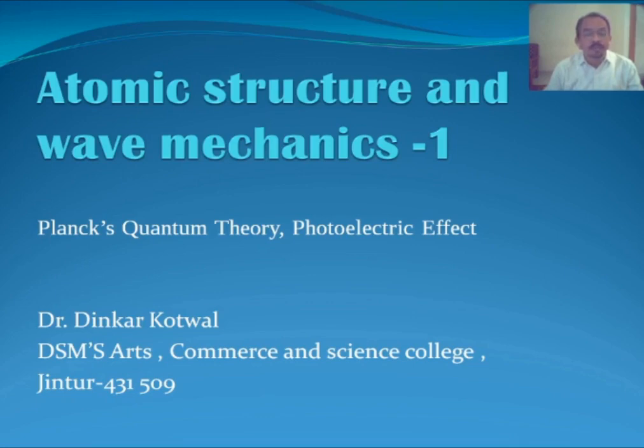Now, before going to the Planck quantum theory, one should know that light, or scientifically radiation or electromagnetic radiation, is explained by means of a classical theory.